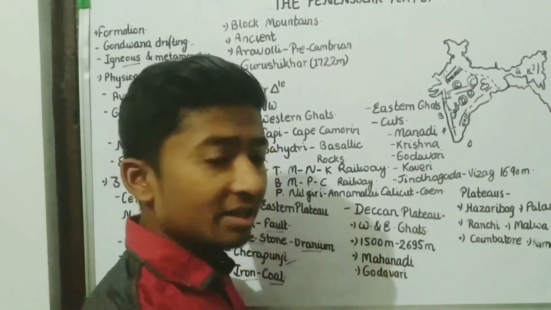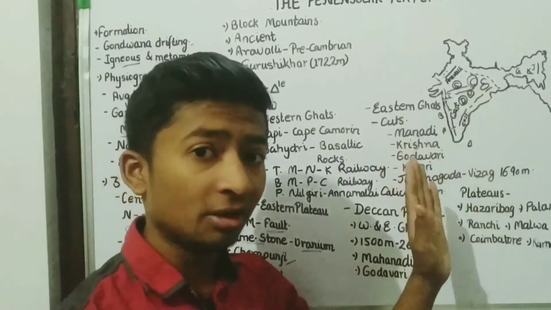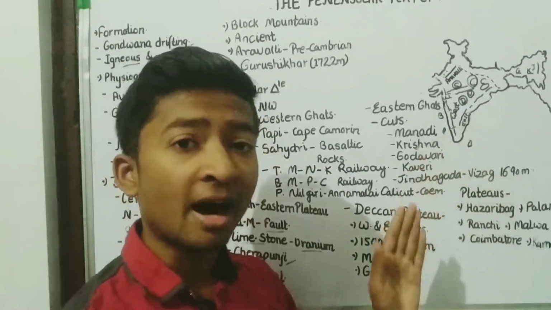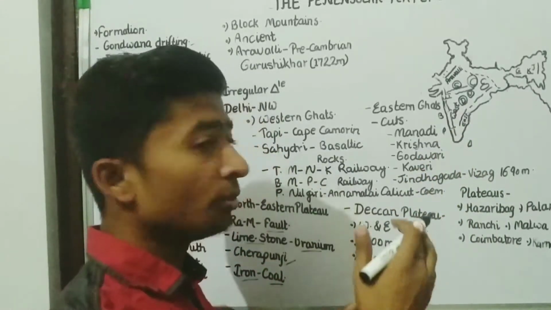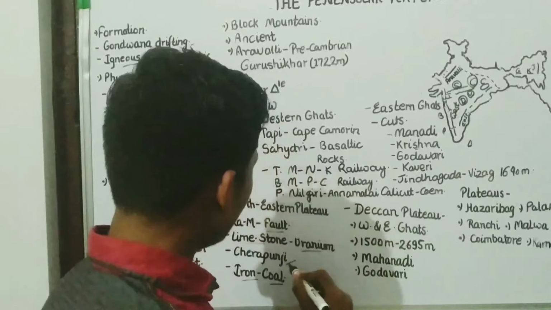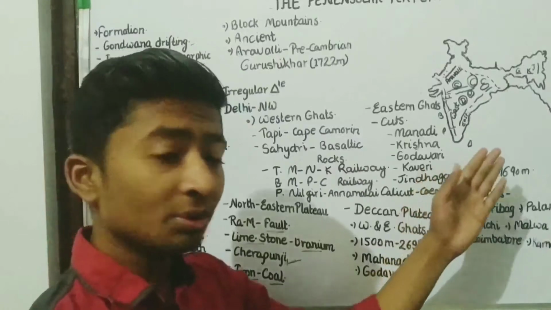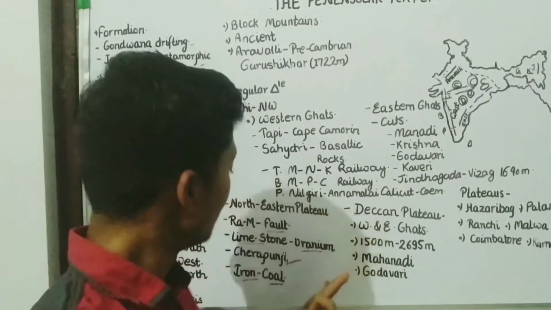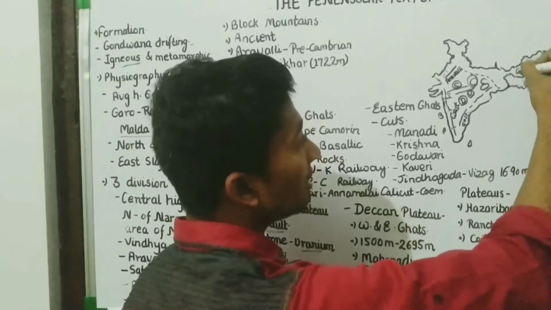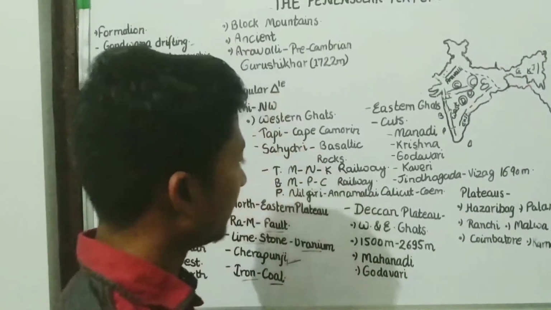Cherrapunji in Meghalaya is the live example. In Cherrapunji, what we will see, there is high rainfall, but still there is a low water level. Why? Because there are hard rocks. The water does not go into the bedrocks. Underground water is not there. That's the main problem of Cherrapunji, and Cherrapunji lacks water. But still, it is having the highest rainfall in the world because the monsoon bursts here. Okay, that we will discuss in our climate chapter.